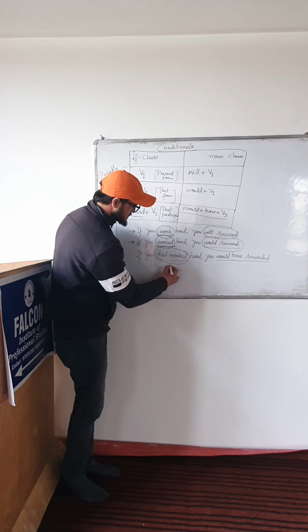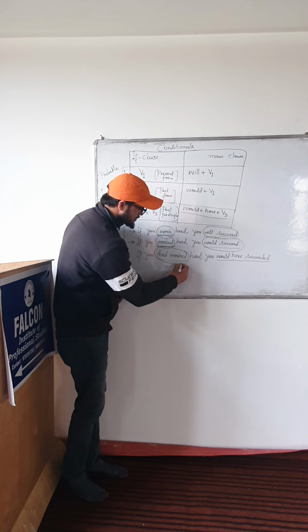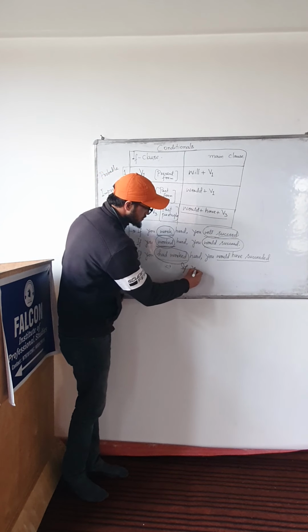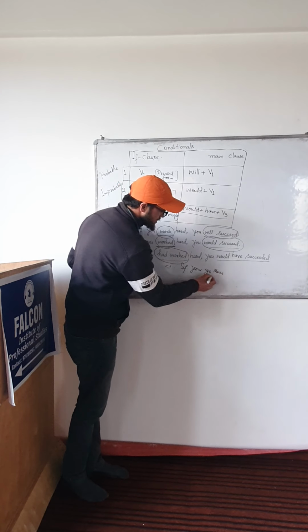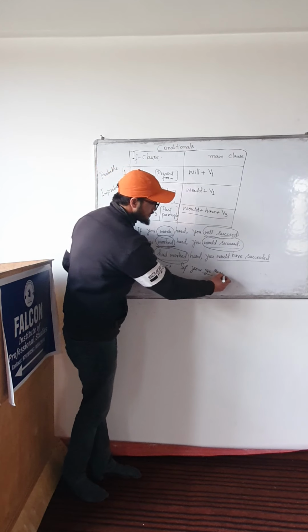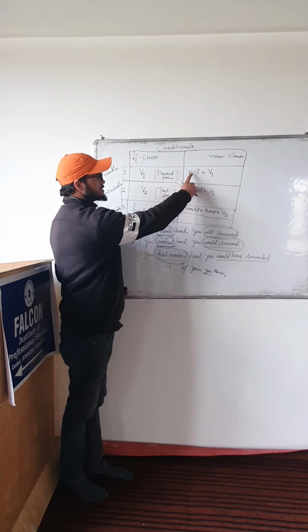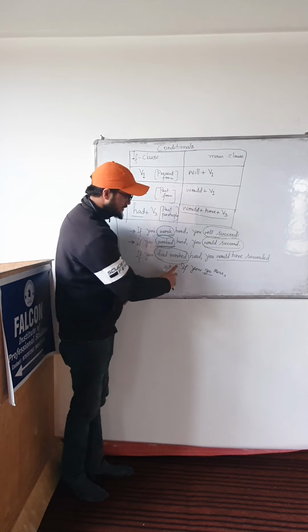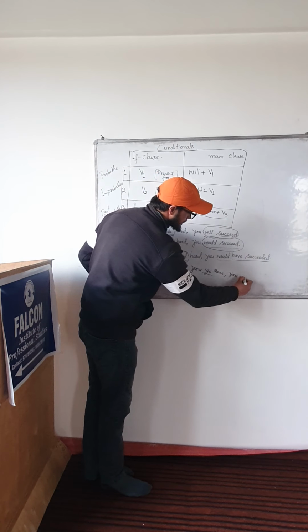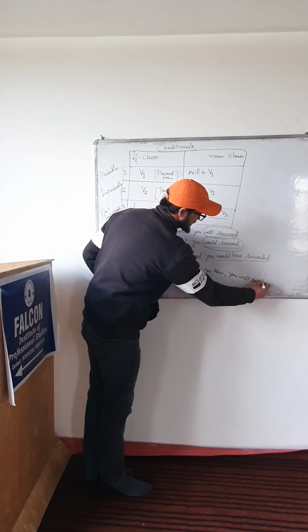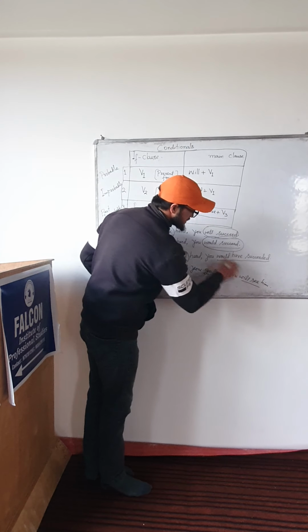Let's take some more examples. For example, if you go there, go is V1. So in the main clause you need to use will plus the first form. If you go there, you will see him. You will see him: will plus V1.